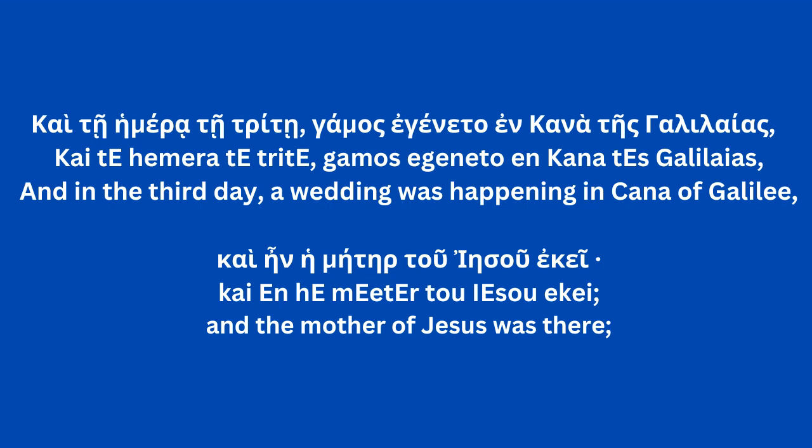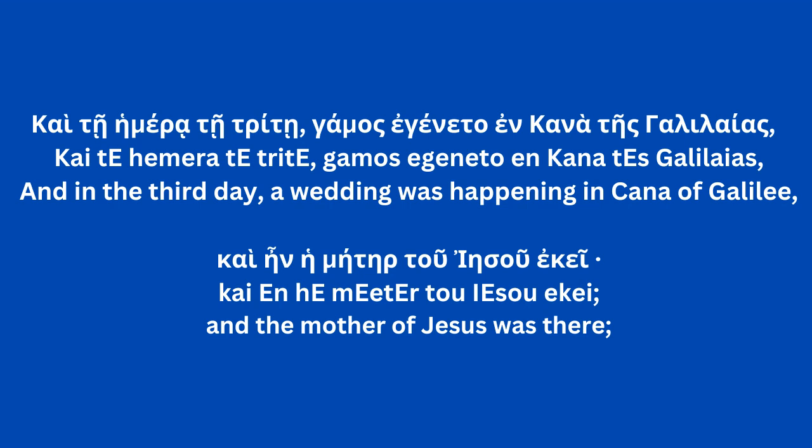Let's look at the last part of the verse. Kai ein, and he, she, or it was. What's the subject of this verb, he, she, or it was? He mater, in the nominative case, because I know the paradigm and I look at that article and I know that it is nominative singular. It's also a feminine noun, mother.